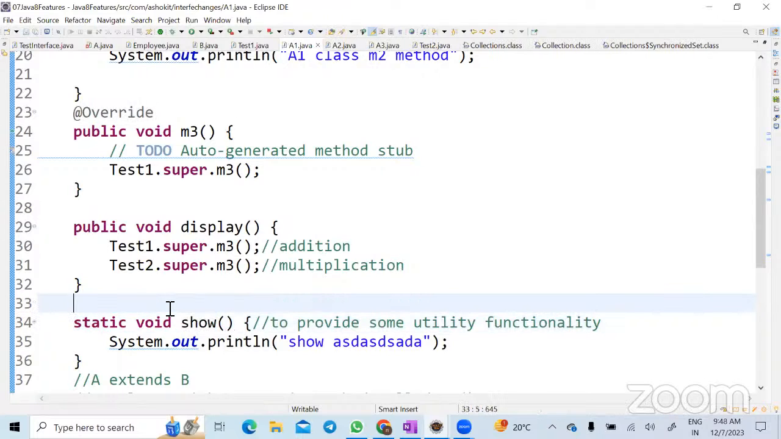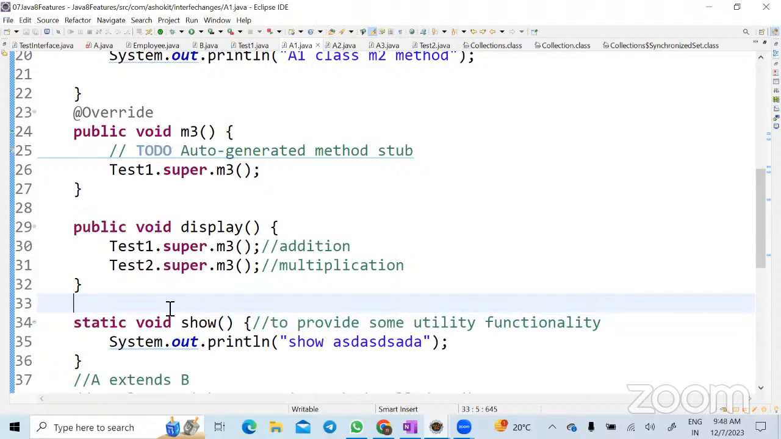Now, if someone asks whether you can override a static method present in an interface, the answer is no. Overriding a static method is not possible. But even if you write the same method name and signature in the child class, it means that you are redefining a method, not overriding it.